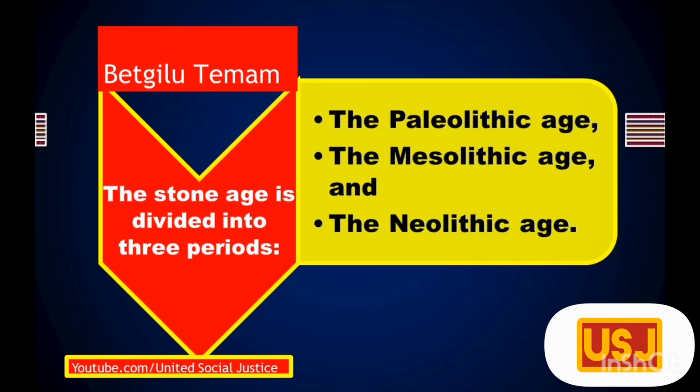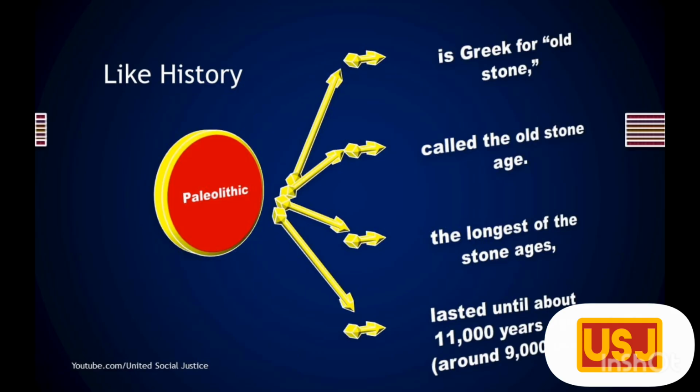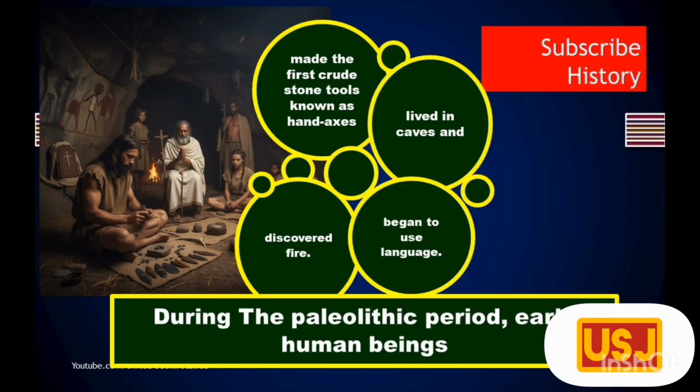The Stone Age is divided into three periods: the Paleolithic Age, the Mesolithic Age, and the Neolithic Age. Paleolithic is Greek for Old Stone. The Paleolithic Age is also called the Old Stone Age. It was the longest of the Stone Ages. During this period, early human beings made the first crude stone tools known as hand axes, lived in caves, and discovered fire. They also began to use language.